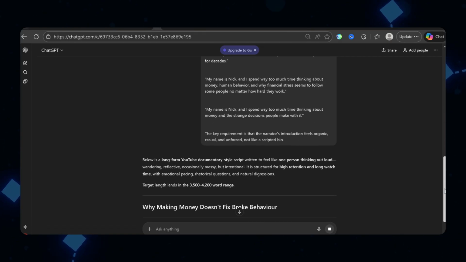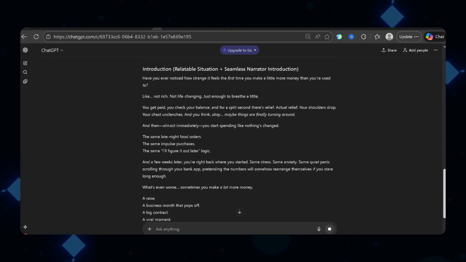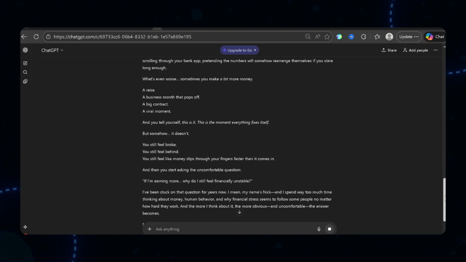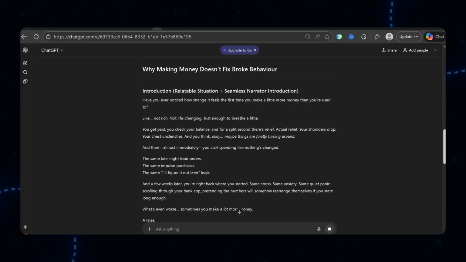Hit Generate, and ChatGPT will create a full script broken down into sections. The output is usually around 1,500 to 2,000 words, which translates to about 10 minutes of voiceover. Now, one thing to keep in mind, ChatGPT sometimes shortens scripts more than you want.